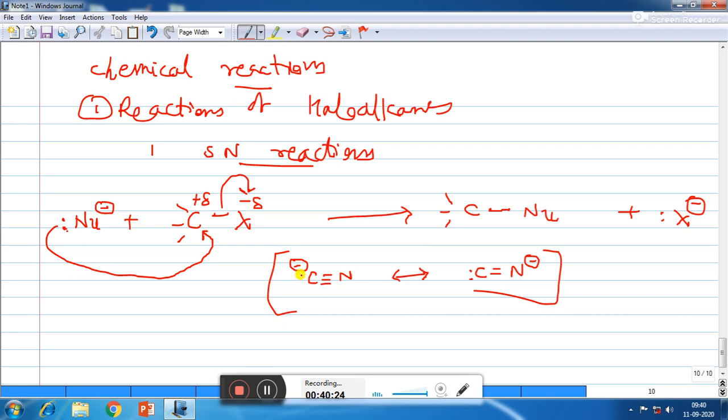If carbon is carrying the negative charge, then when the halogen is removed from the alkyl halide, the cyanide nucleophile will join with this carbon through the carbon of the cyanide. And if cyanide has nitrogen as the negative end, then when this X is removed, the nitrogen of cyanide will combine with the carbon of the alkyl group.